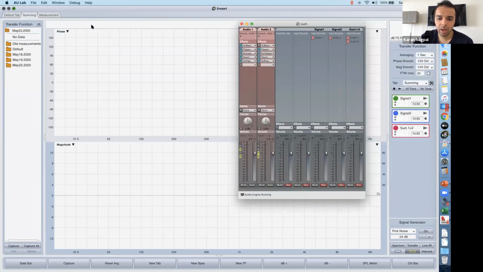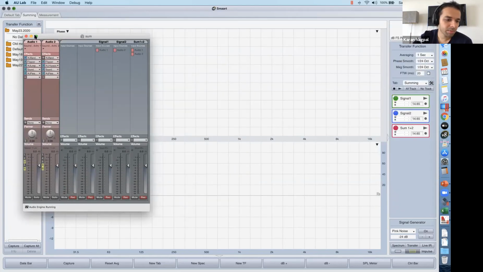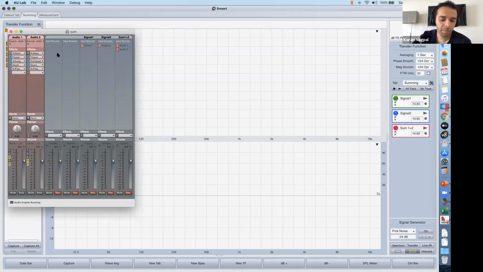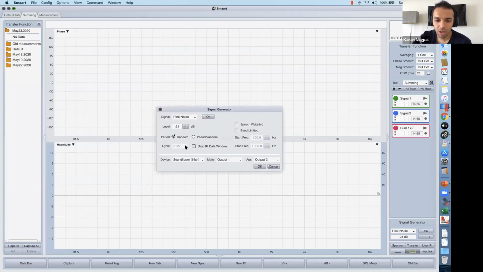So this is my internal kind of audio workstation, and it's working on my sound card, which is, I'm going to change the Soundflower 64 channel. I don't have a 64 channel sound card, but ये हम लोग को 2 अलग-अलग signal और दोनों का sum signal दिखाने के लिए we are using this just to emulate this so that you get a good idea of what you're doing.